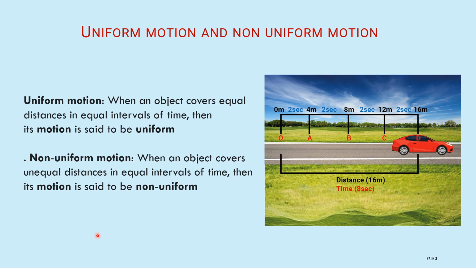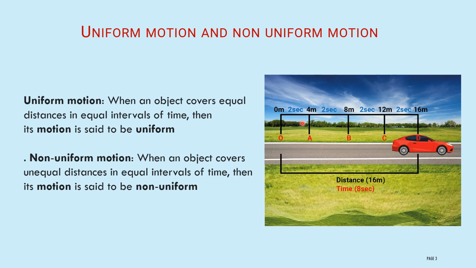Next one is uniform motion and non-uniform motion. Uniform motion: when an object covers equal distance in equal intervals of time, then its motion is said to be uniform motion. Let us discuss here. Assume the car is moving from one point to another point. It will cover a distance of 16 meters in 8 seconds.